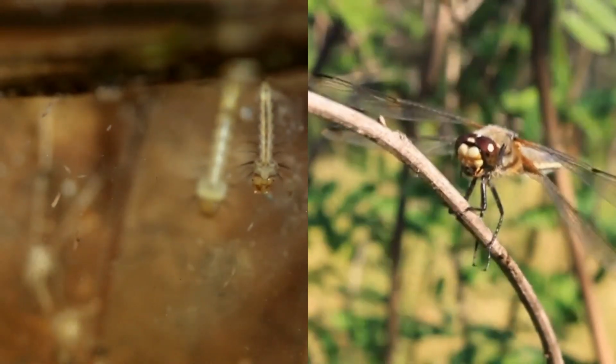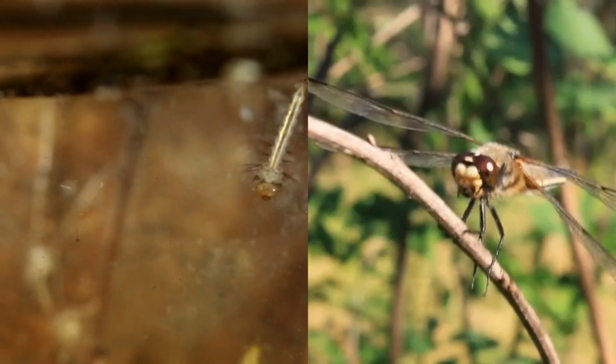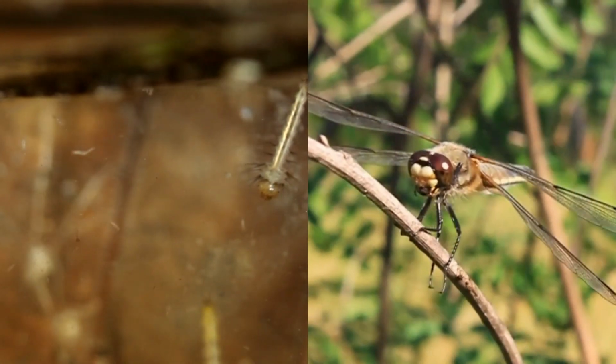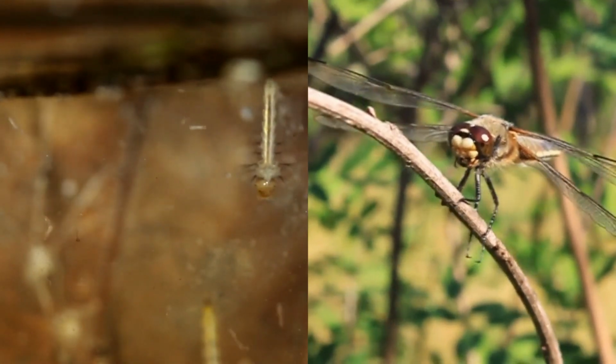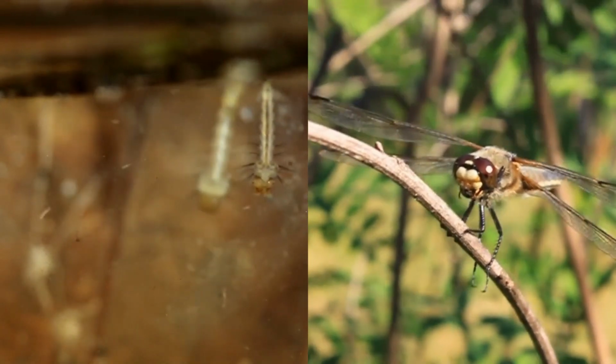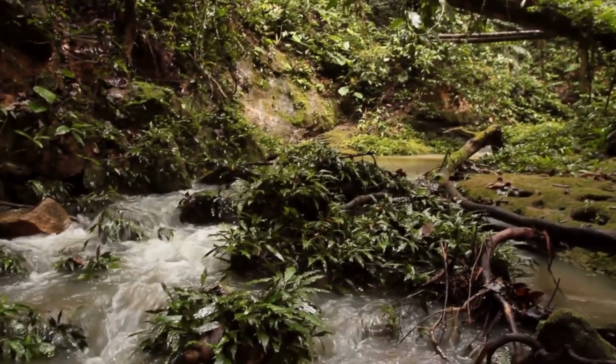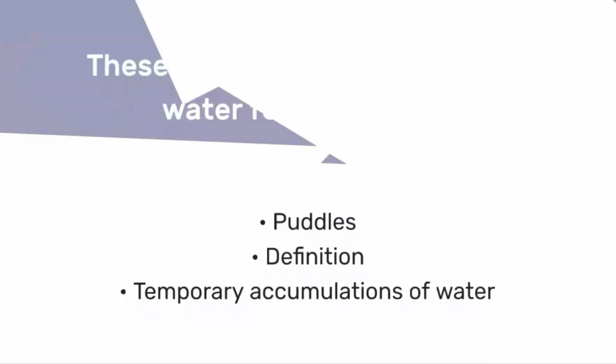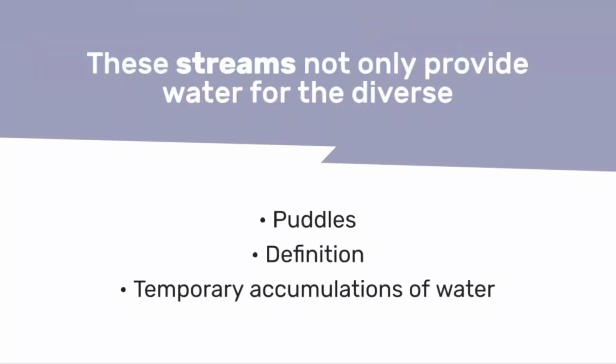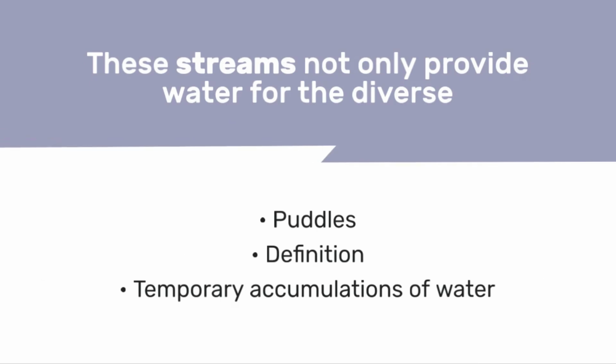D. Streams. Definition: streams are smaller, flowing bodies of water that meander through landscapes, connecting various ecosystems. Example: the Amazon rainforest is crisscrossed by countless streams. These streams not only provide water for the diverse flora and fauna, but also contribute to the overall health of the rainforest.